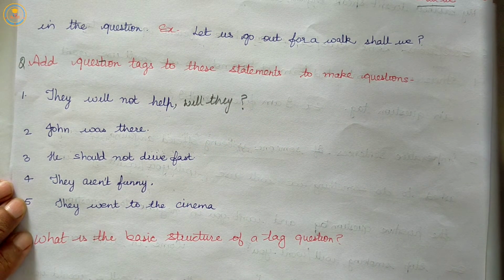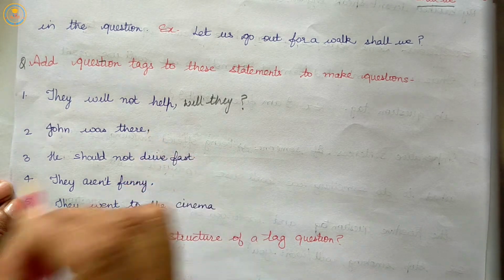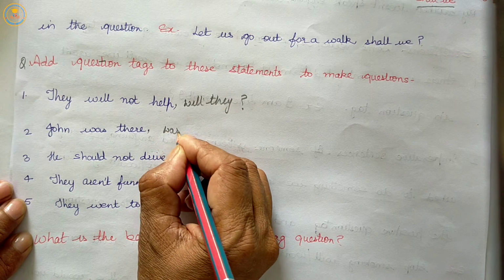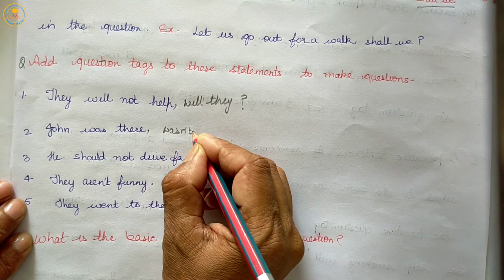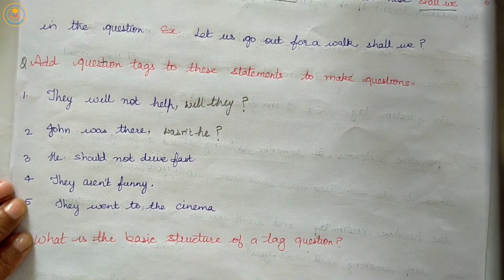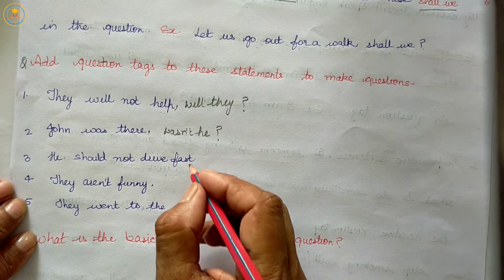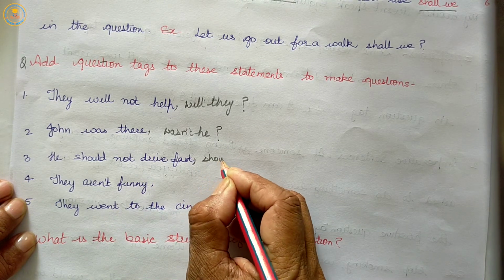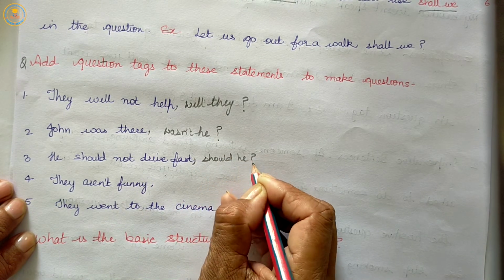John was there, then again comma and wasn't he? Question mark. He should not drive fast, comma, should he? Question mark.